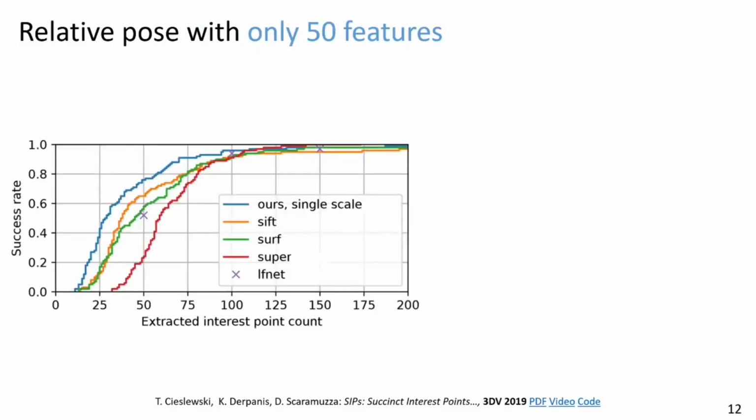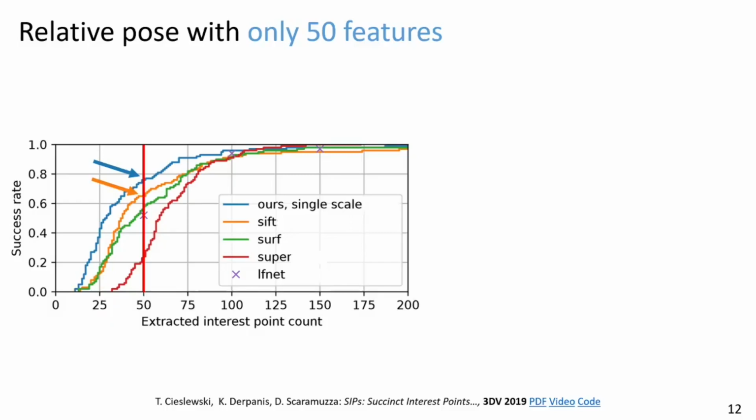To evaluate that, we take a big dataset with many image pairs and we see what the success rate of establishing a relative pose between these image pairs is. The way that you read this plot is that, for instance, at 50 extracted points, our method is able to extract 80% of the relative poses, whereas the closest baseline is only able to extract that for 70% of the data.